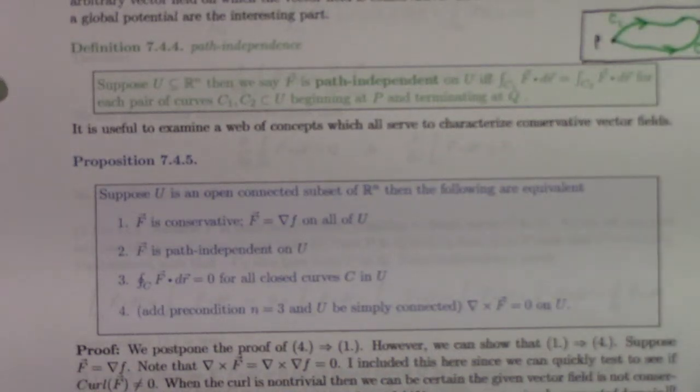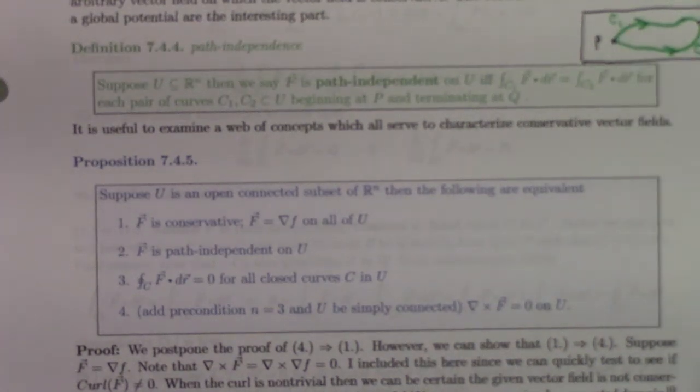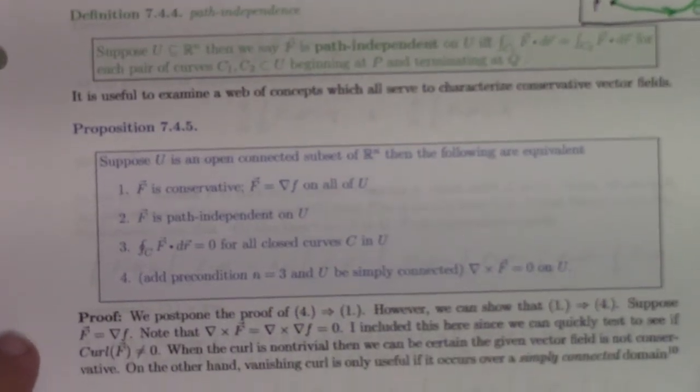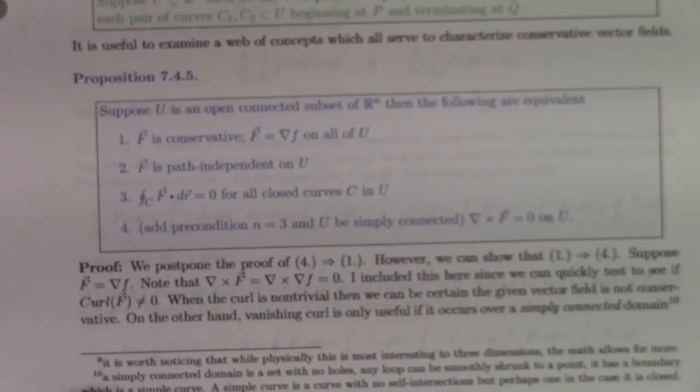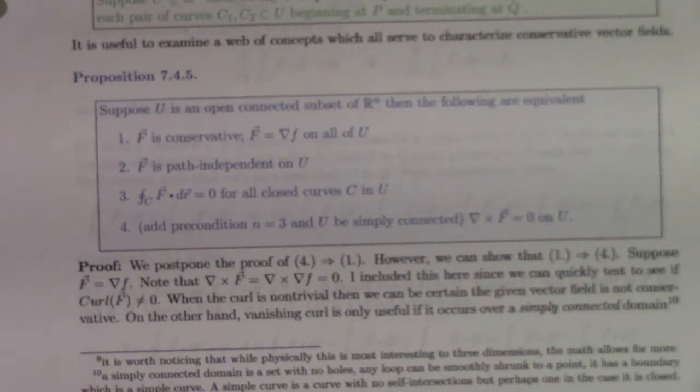If the force is path independent, it doesn't care whether you take C1 or C2. And so that turns out to be equivalent to conservative.